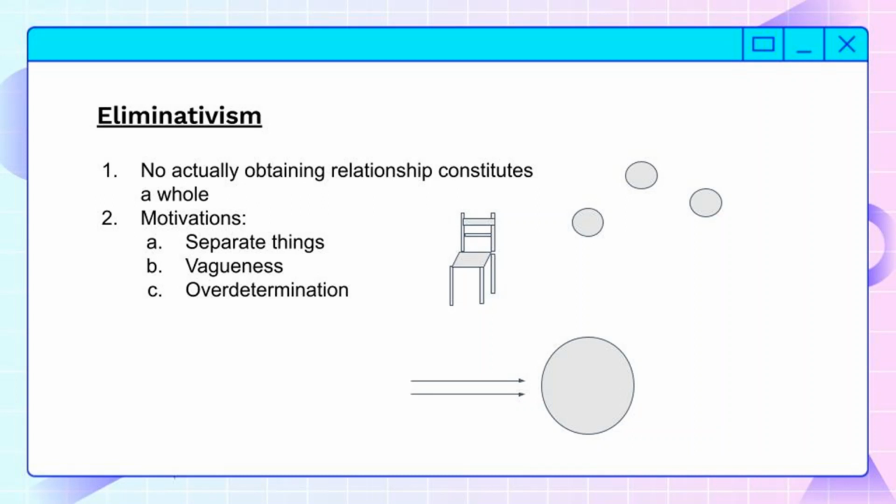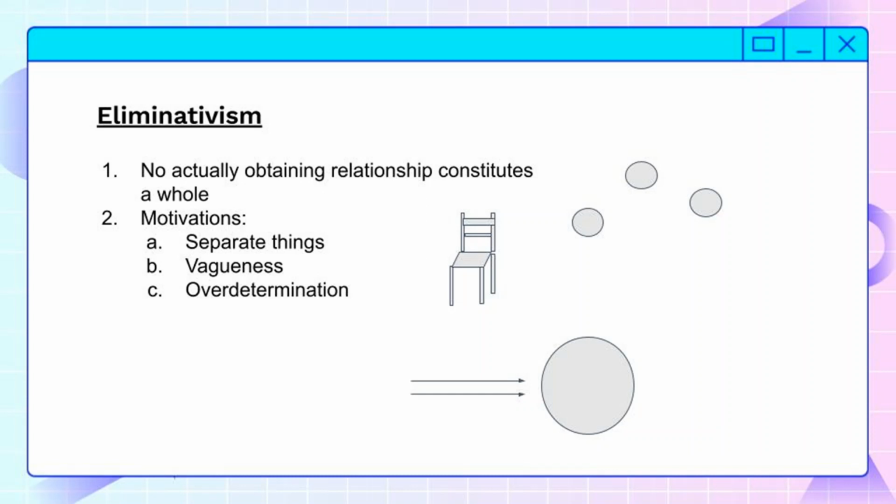There's nothing for the idea of the whole to do, or the existence of the whole to do in this situation. The whole doesn't seem to be anything more than the sum of its parts, because if you describe the parts correctly, you will describe the entire whole. That'll be all for eliminativism.